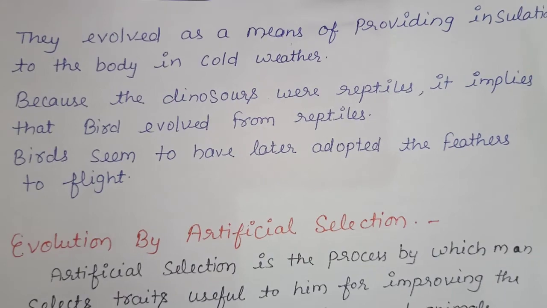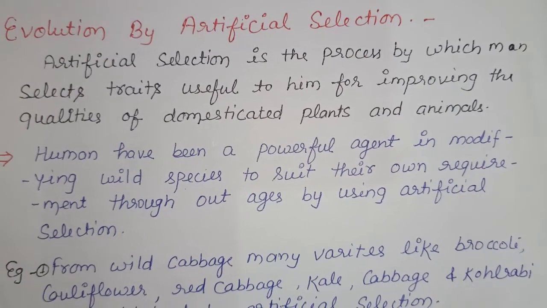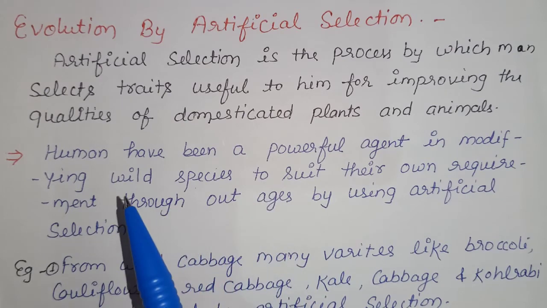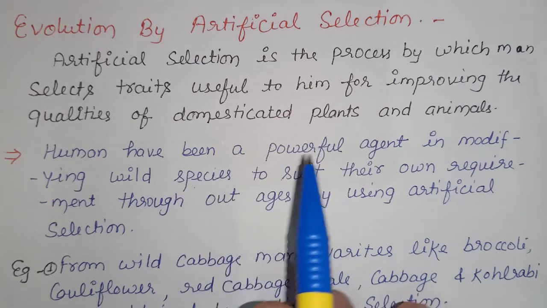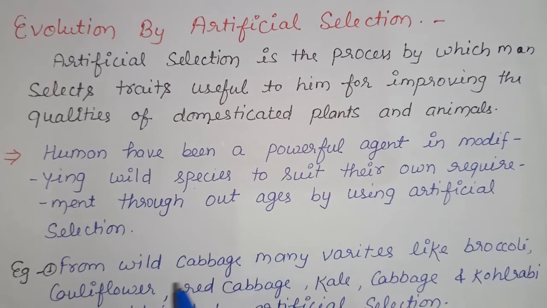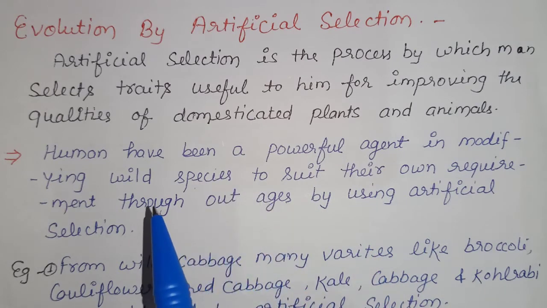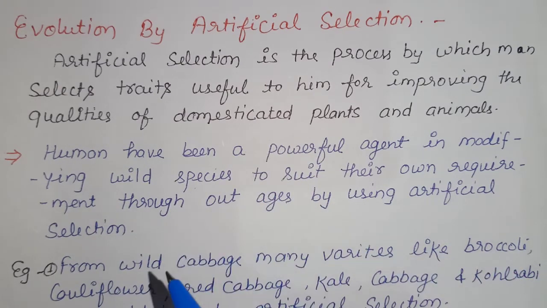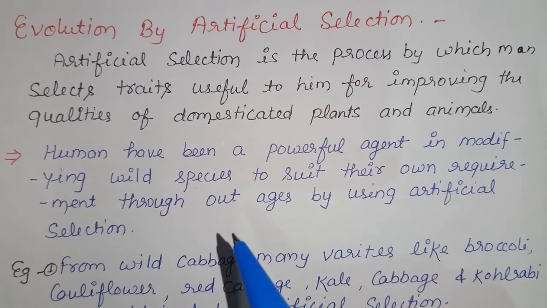Now we explain the evolution process by the artificial selection process. Firstly, we discuss what we mean by artificial selection. Artificial selection is the process by which man selects traits useful to him for improving the qualities of domesticated plants and animals. The wild cabbage plant is a good example to show that entirely different looking organisms can evolve from the same organism by the process of evolution. The only difference is that here we are using artificial selection for evolution in place of natural selection. This will become clear from the following discussion.